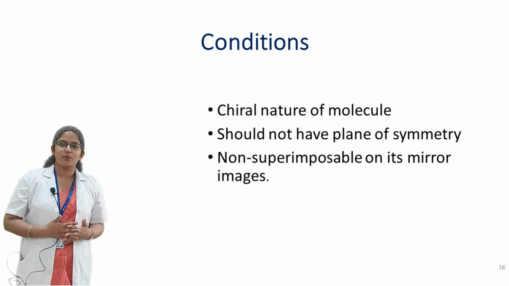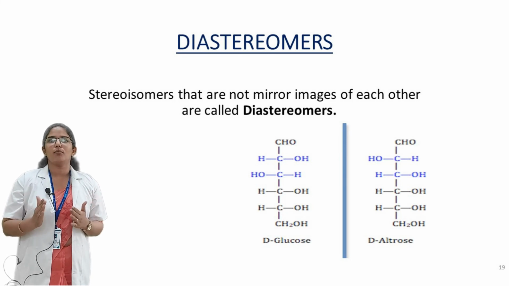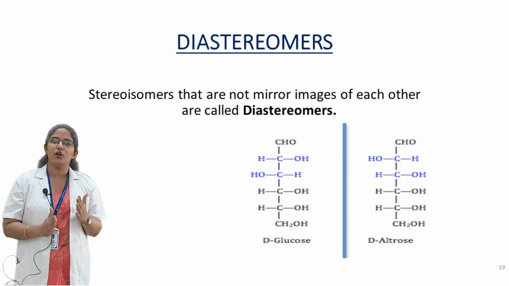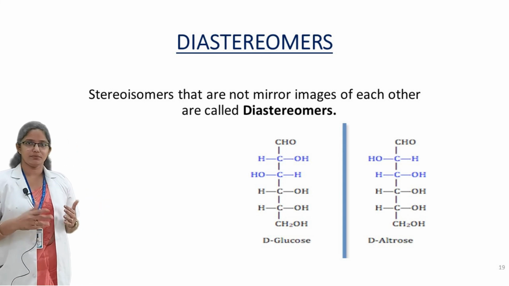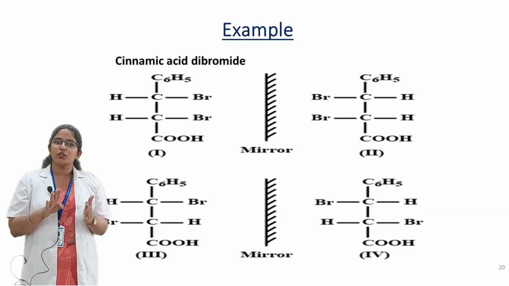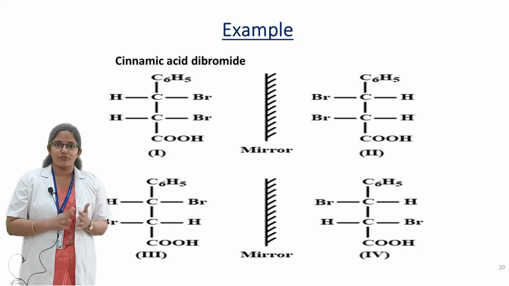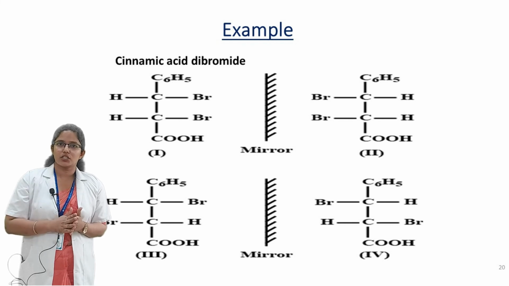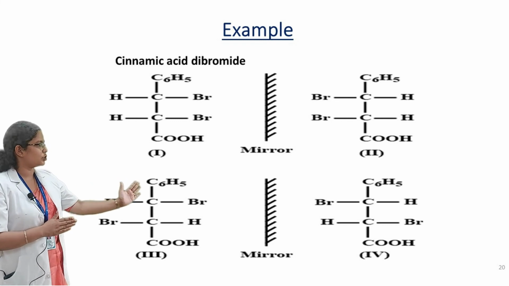Diastereomers are stereoisomers that are not mirror images of each other, which means that such compounds are not mirror images of each other. Let's consider an example, cinnamic acid dibromide. Here 4 structures are possible in the case of cinnamic acid dibromide. Here 1, 2, 3 and 4, and the first 2 are mirror images of each other, and 3 and 4 are mirror images of each other. The first structure is the mirror image of the second structure, and the third structure is the mirror image of the fourth structure.